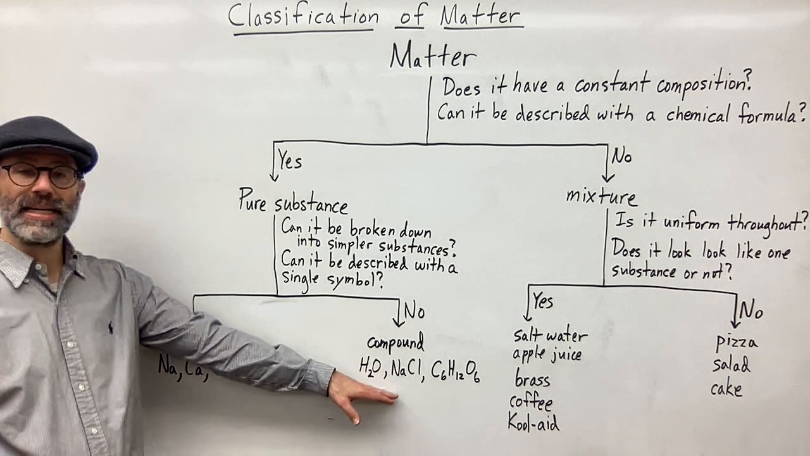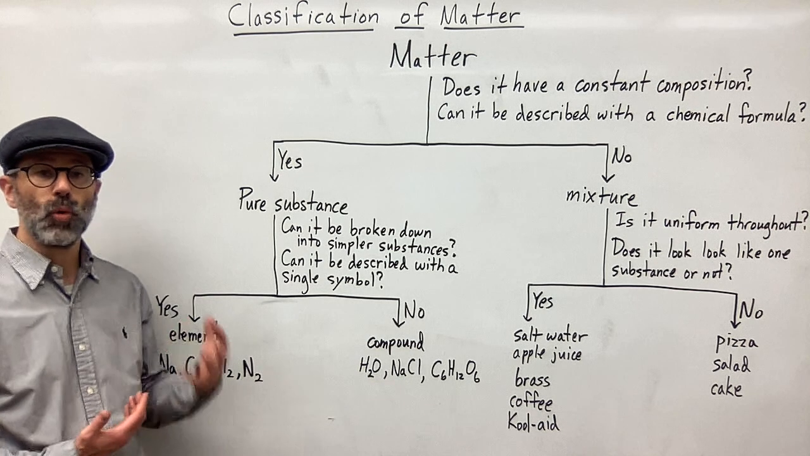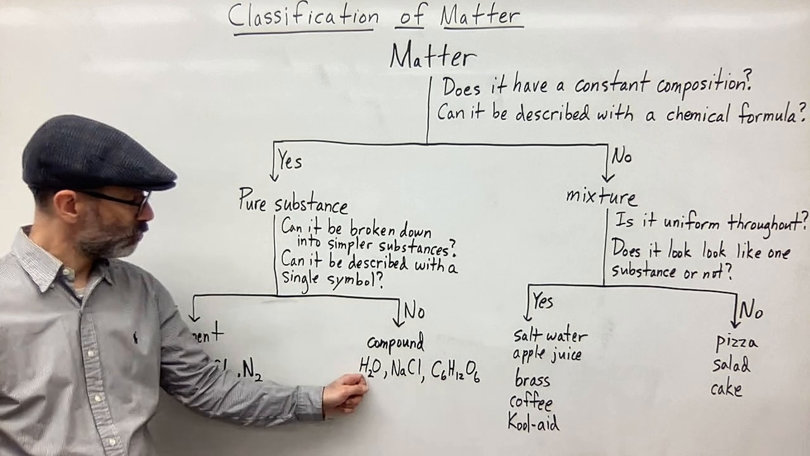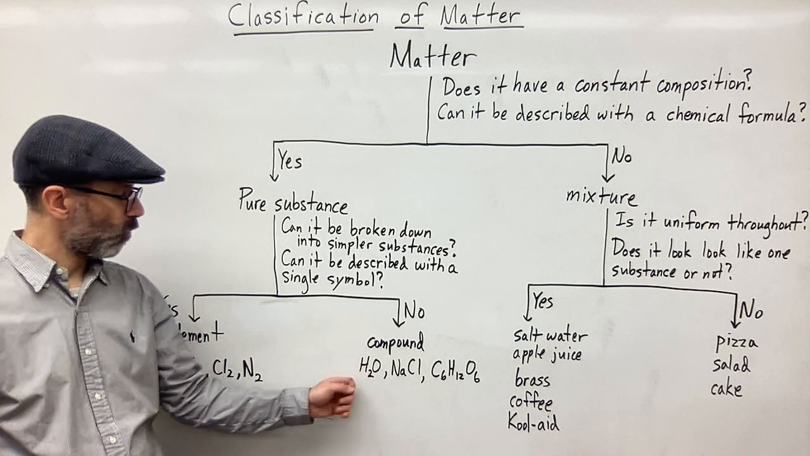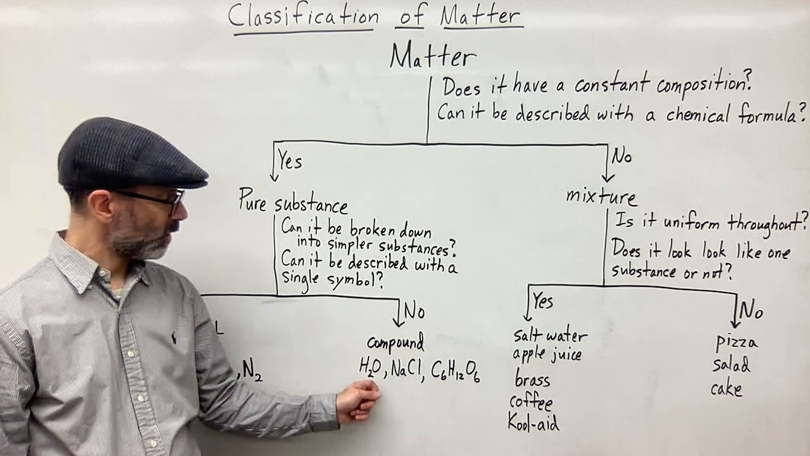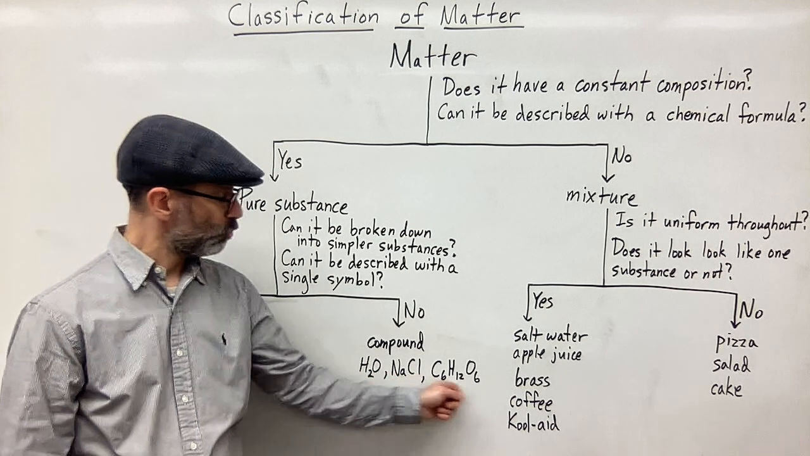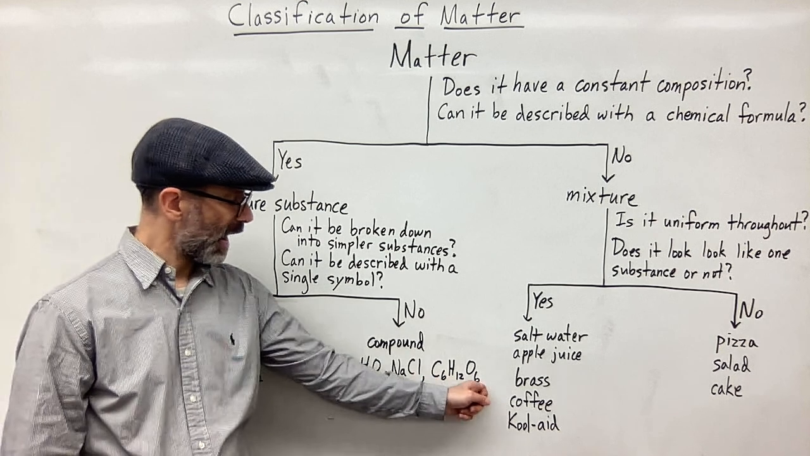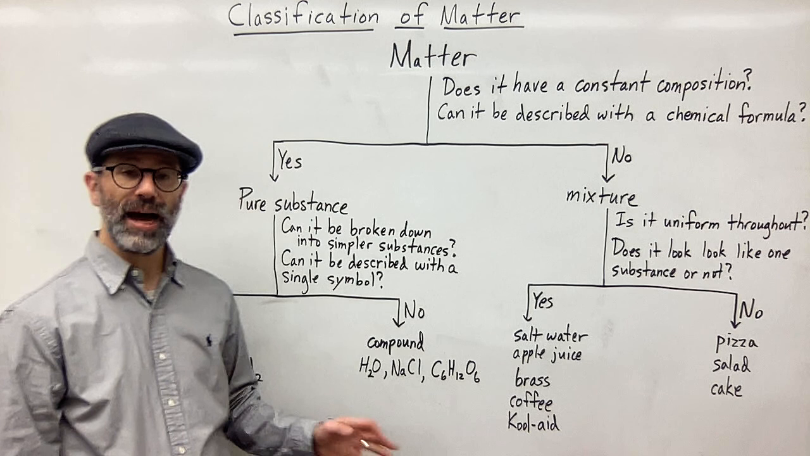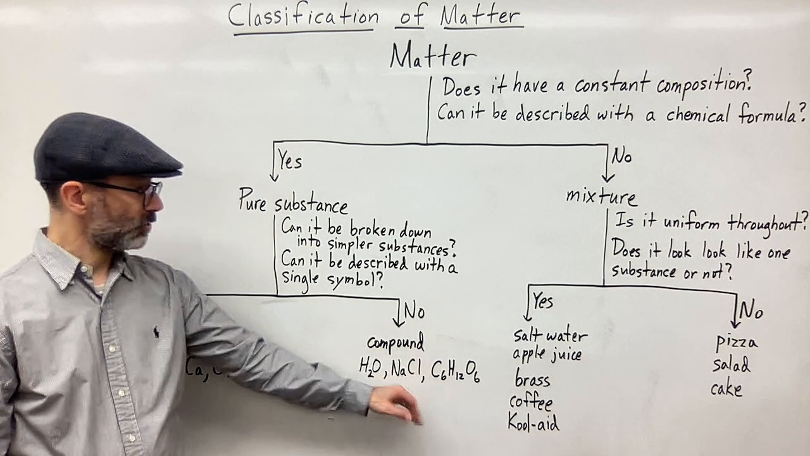If you can break it down into simpler substances, or if the formula requires more than one element symbol, then it's a compound. So H2O has hydrogen and oxygen in the formula, and notice it's always two hydrogen, one oxygen for water. NaCl, you've got sodium and chlorine. For glucose, it's carbon, hydrogen, oxygen in this ratio, 6-12-6. So that is what makes that glucose. And so these are all compounds.